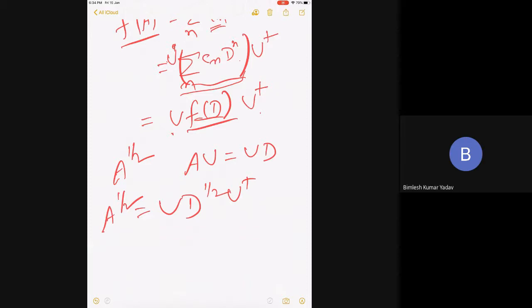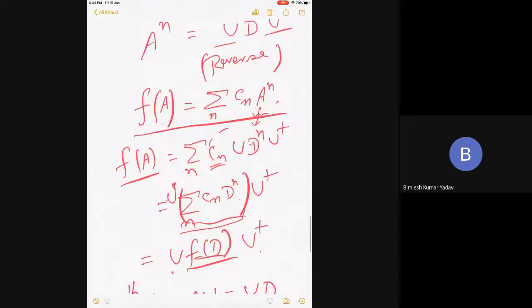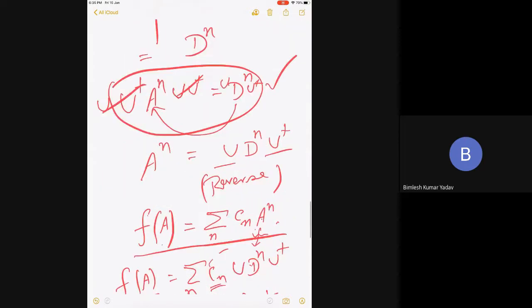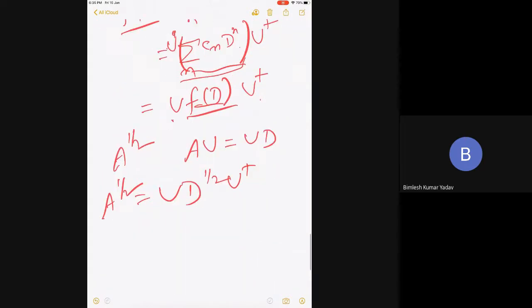Is it clear to everybody? So you almost did this, but you didn't complete. What if I give you A to the power 1/3? Just do D to the 1/3, and then do the reverse transformation. That's very important: U on the left, U dagger on the right.